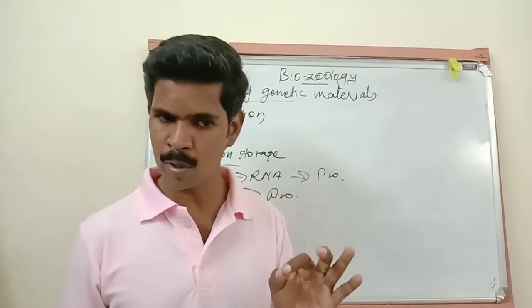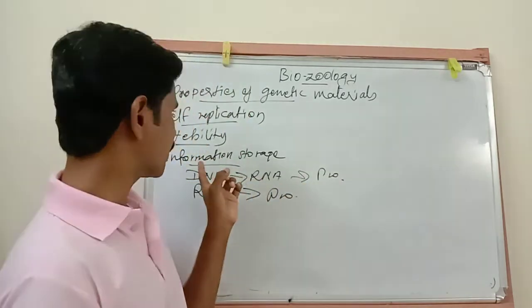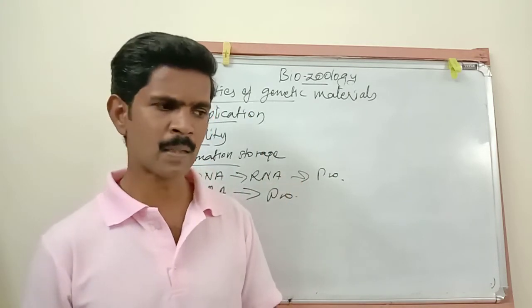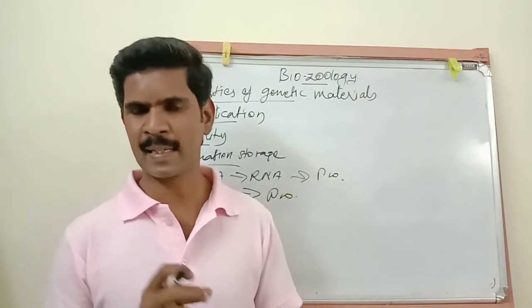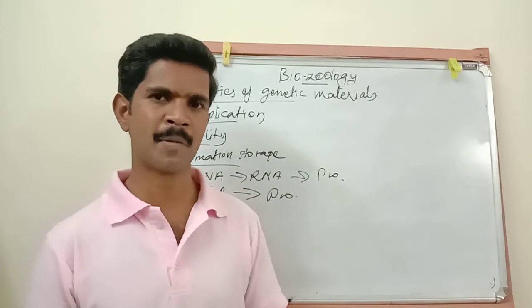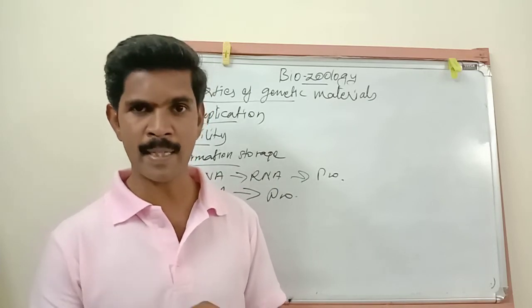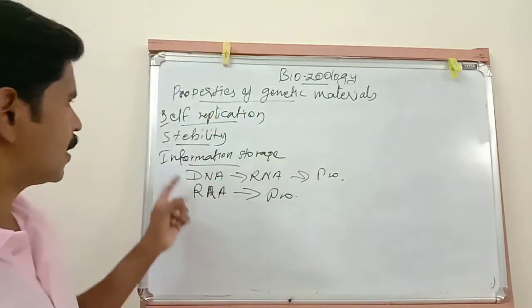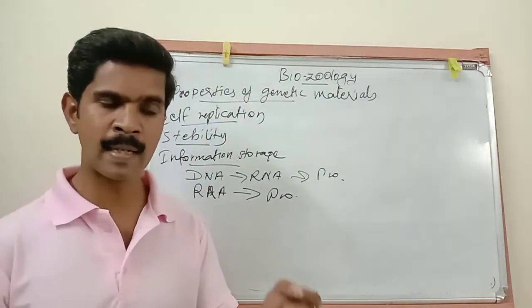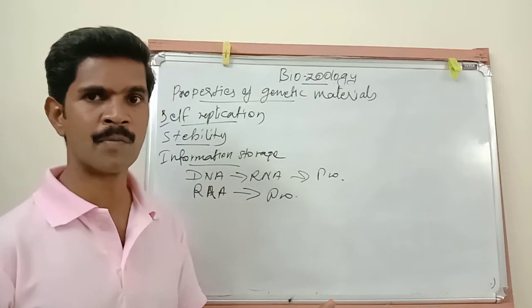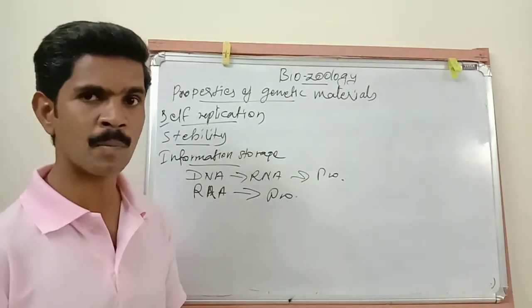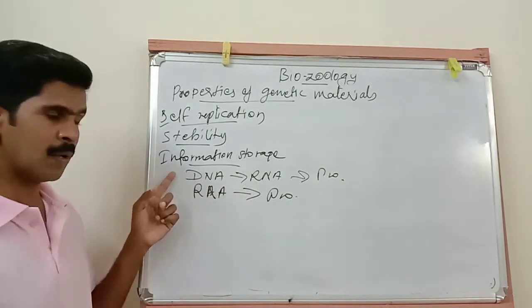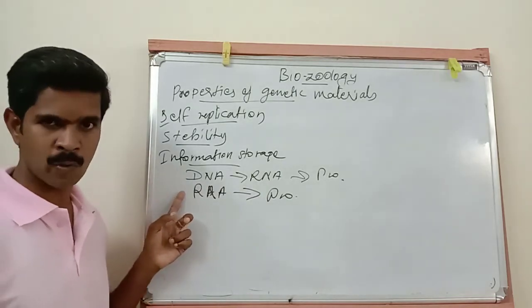Then the third point: RNA can transfer genetic information, but the DNA can store more genetic information. Okay, so now I said three important points about information storage.